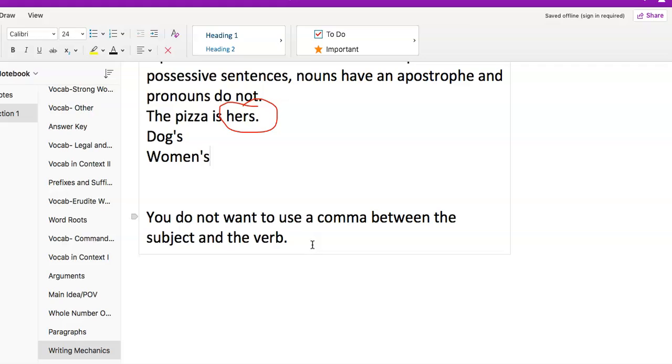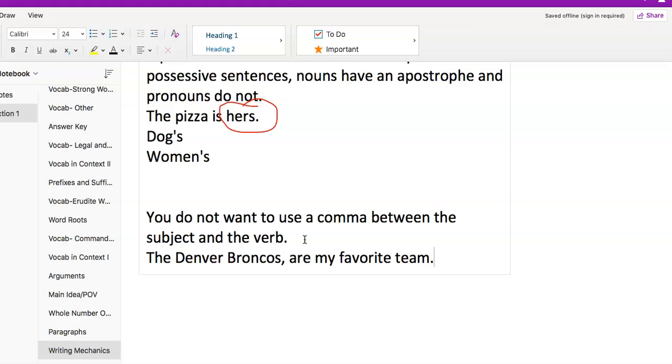You do not want to use a comma between the subject and the verb. Let's look at another example here. I'm from Colorado, so: Denver Broncos, comma, are my favorite team. Any problem with that sentence?